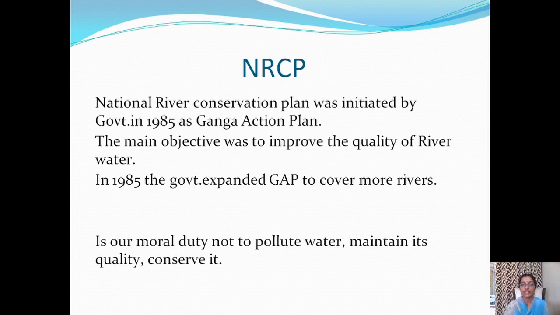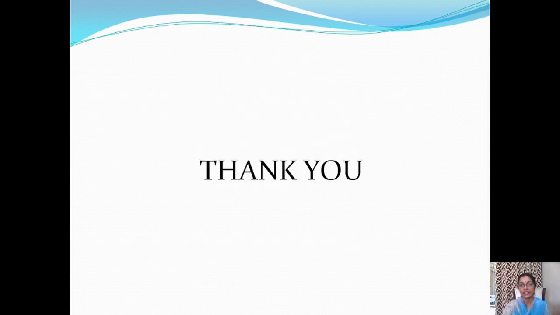The main objective was to improve the quality of water, to keep the water clean. In 1995, the government expanded Ganga Action Plan to cover more rivers. It is our moral duty not to pollute water, maintain its quality, and conserve it as water is limited on the surface of earth and is essential for human beings. This is all about chapter drainage. Thank you.